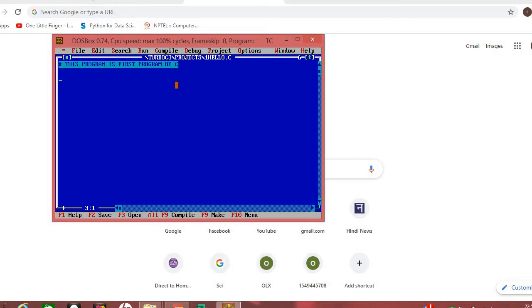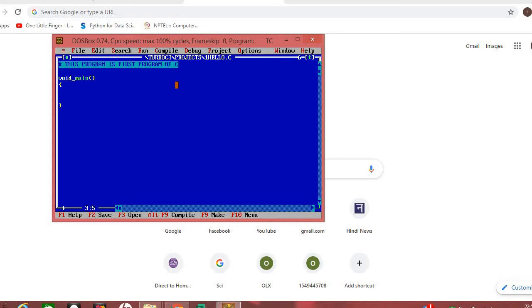Now the main portion. Every C program starts its execution from the main function. Main is a compulsory function in any C program. That means all C programs contain at least one function, and that one is the main function. Without a main function you cannot execute your program. I have written void, which is not compulsory; you can have int too. That we will see.